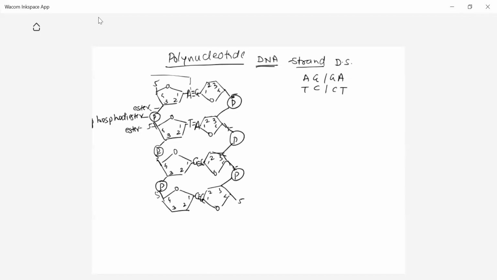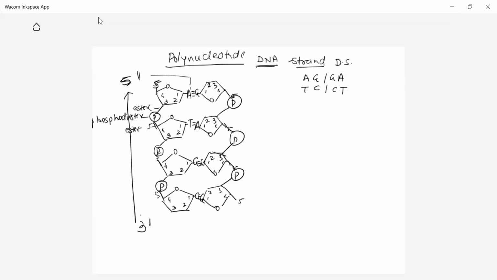Now let us see the anti-parallel nature of DNA. At this upper end there is a free 5' end. Opposite to that, the 3' end remains. So this is the 5' to 3' direction.